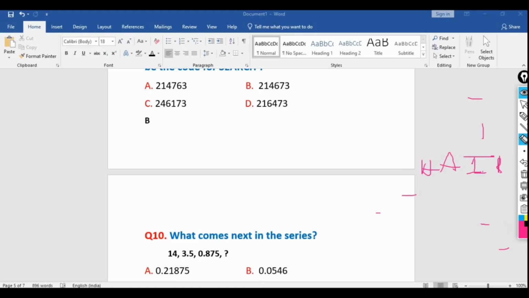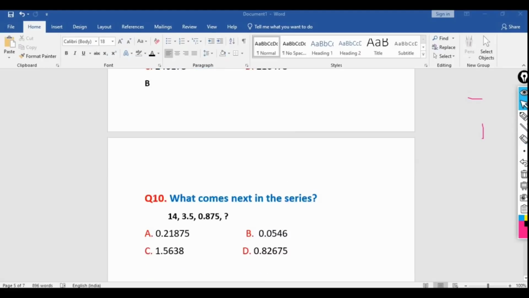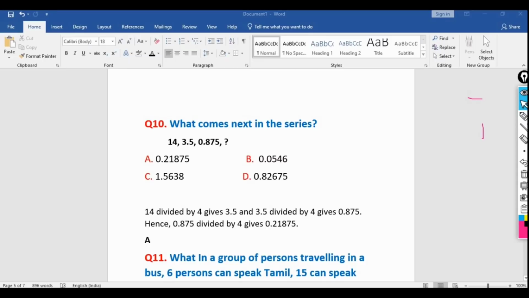So now let's move to the next question. What comes next in the series? 14, 3.4, 0.087. It's an easy question. We are dividing by 4. 14 divided by 4 equal to 3.5.